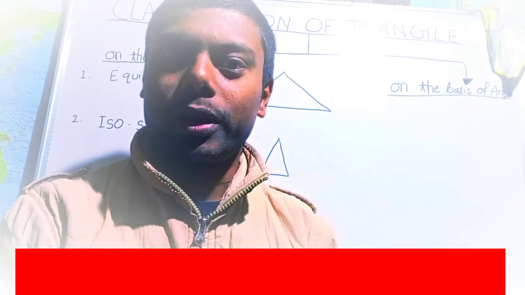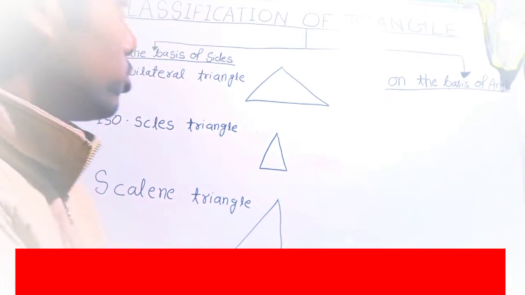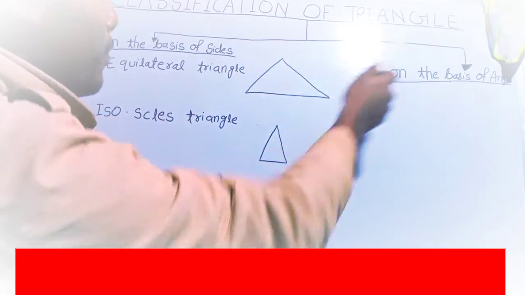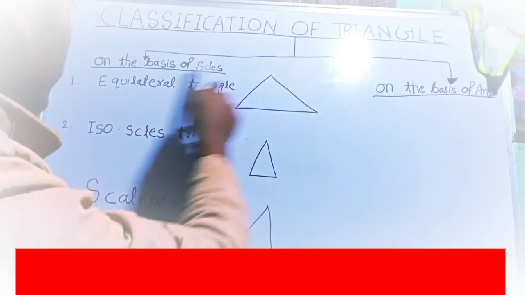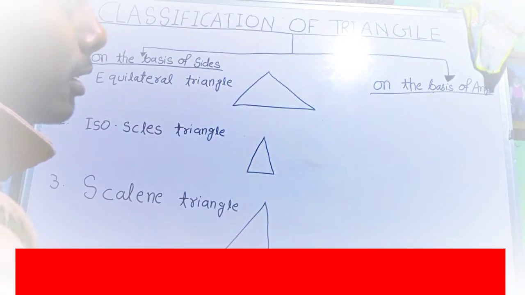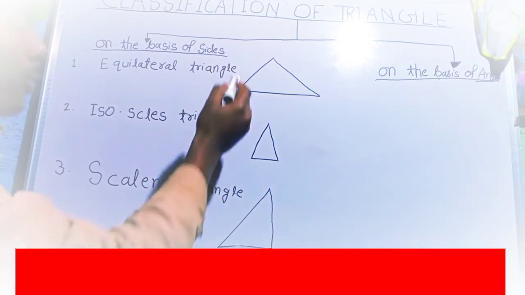Today I will discuss the types of triangle. You can also say that the classification of triangles will be discussed in this video. So let's start. This is the classification of triangles. We have divided triangles into two parts: first, on the basis of sides, and second, on the basis of angles. We will discuss first the basis of sides.